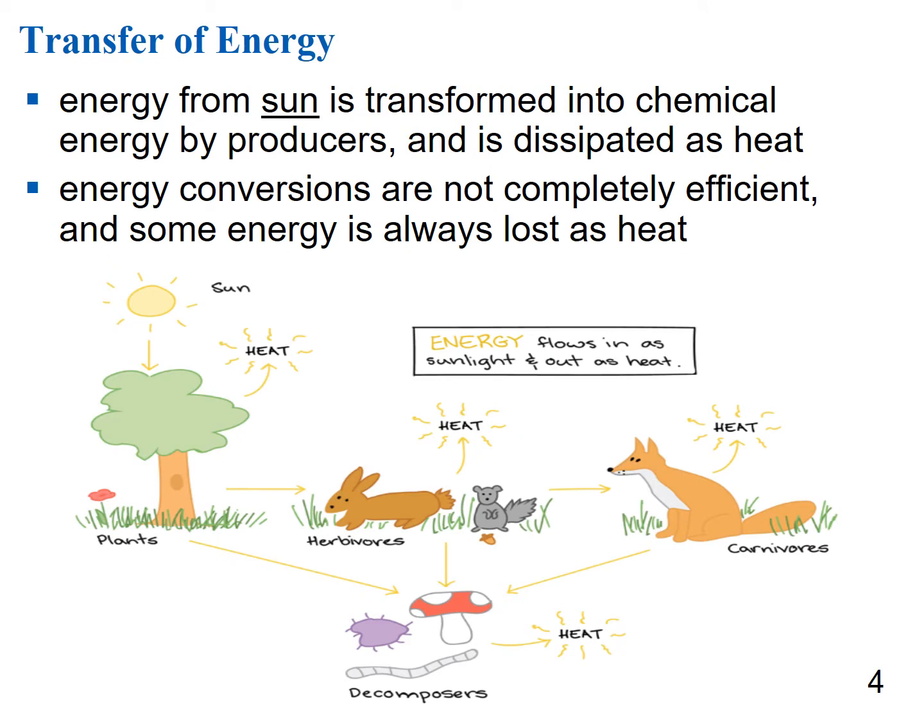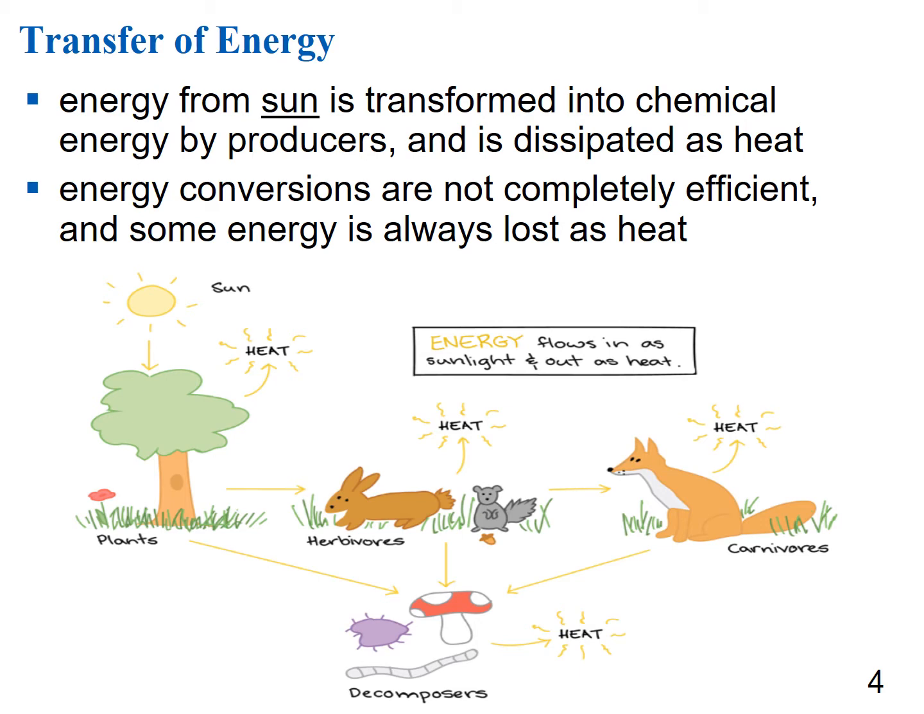So again, energy is typically transferred from the sun and then transformed into chemical energy by our producers. So our photosynthetic organisms are going to produce carbohydrates from carbon dioxide in the environment and water in the environment and energy from the sun. And then some of that energy is dissipated as heat. Energy conversions from one trophic level to the next are not completely efficient, and some energy is always, I'm doing scare quotes, lost as heat. It's not so much that it's actually lost, it's just not transferred directly to the organism in a useful form there.